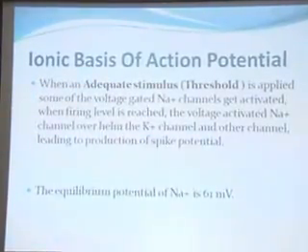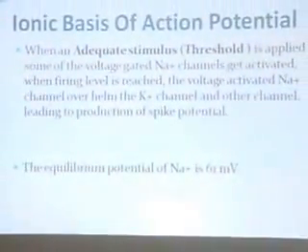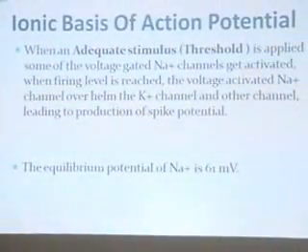Now coming to the next, the ionic basis of the action potential. When an adequate stimulus is applied to a nerve or to an excitable tissue, for example a muscle, and it reaches the threshold value, the voltage gated sodium channels get activated.